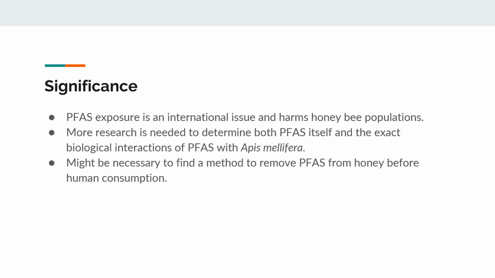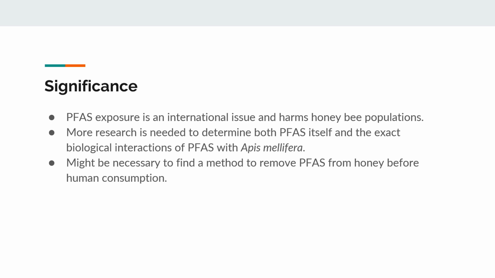So, the significance. Why do we care? Why is this important? PFAS exposure is an international issue. PFAS has been shown to be present all over the globe, and now we have seen that it does specifically and greatly harm honeybee populations.